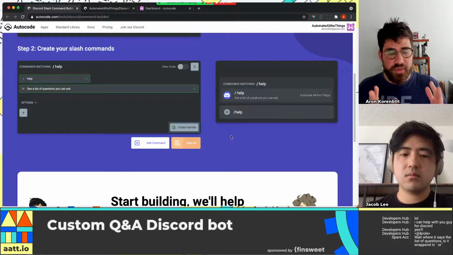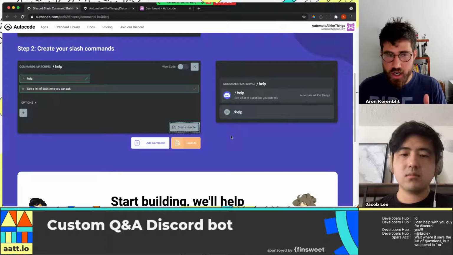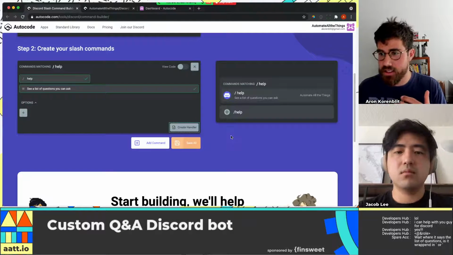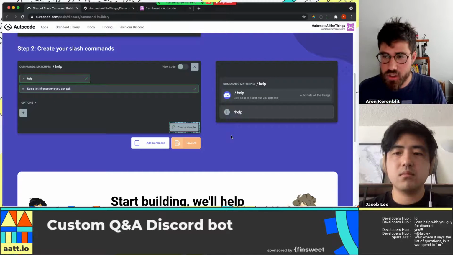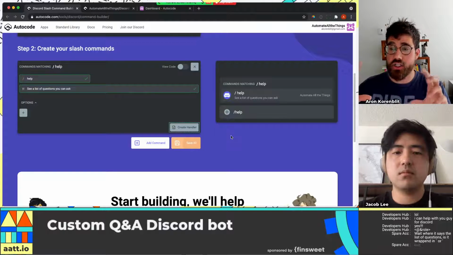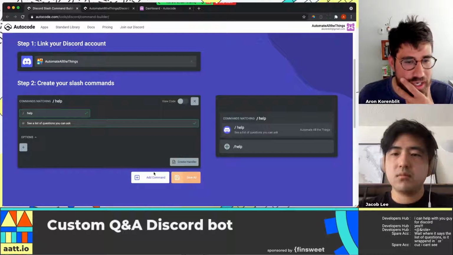So from here, what we want to do is the ask part, right? This is the second step, which is if someone has a specific question in that dropdown that they want to ask, we want to give them an answer. And then from there, we're going to remove the hard-coded parts of this and move it into Airtable to have a dynamic Q&A place. So let's go ahead and I'm going to try to do this.